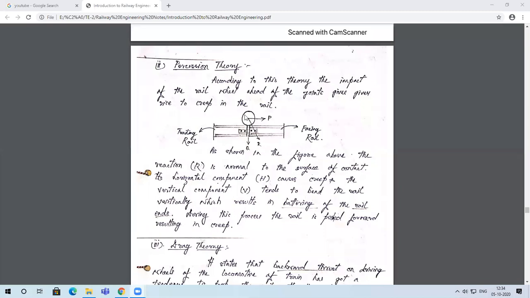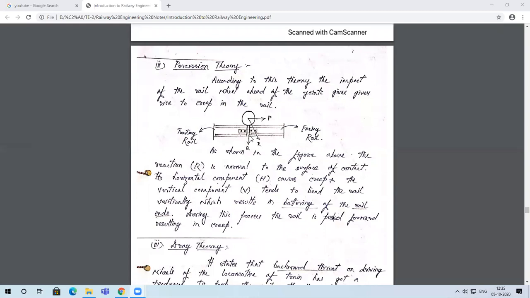Imagine that this is a joint wherein two rails, rail A and rail B, are connected together with the help of these fish plates and these fish bolts. Now, whenever you have this kind of a joint, and in case the joint is not properly designed, when I say the joint is not properly designed, it would be specific to the level of the rail. This is an image which you can see from the side. If you stand on the side of the railway track and look at the joint, it would look somewhat like this.